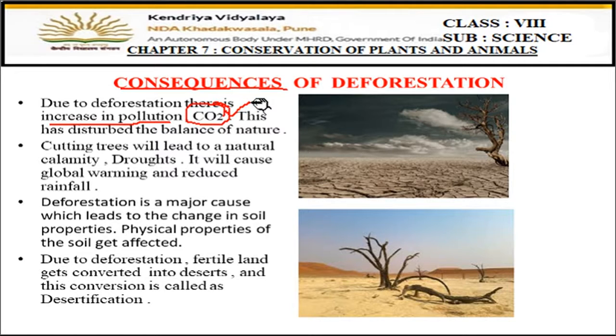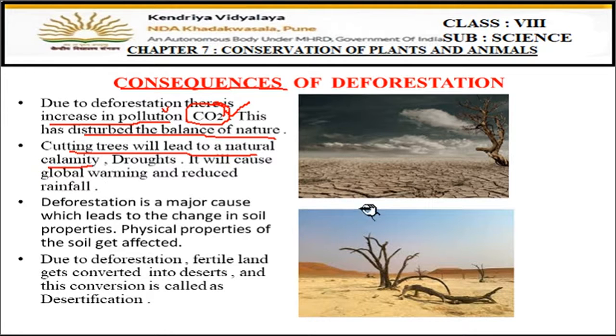Plants are the only living organisms which can use this CO2 for photosynthesis. No other organism needs CO2. So what will happen if there are no plants? The CO2 level will go high in the air, causing air pollution, and this will also disturb the balance of nature.